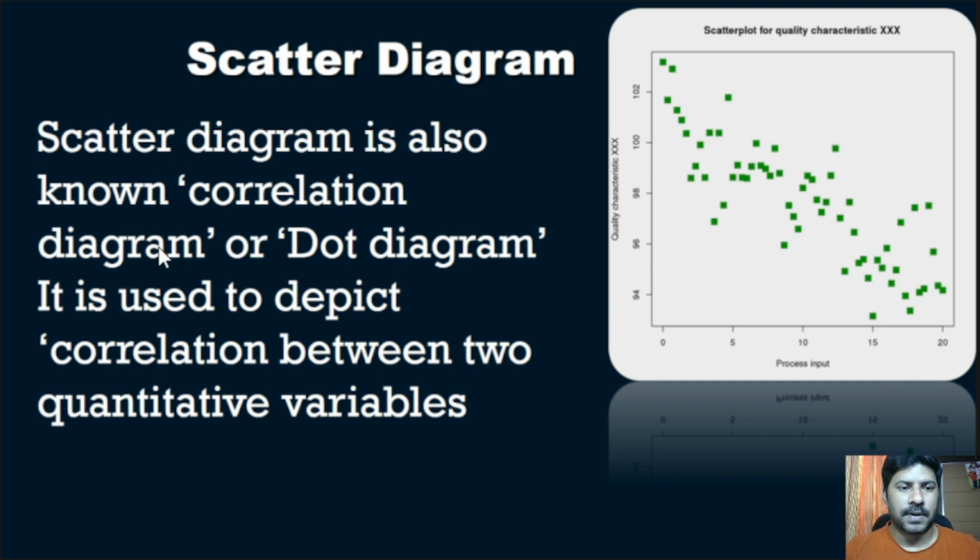It is used to depict correlation between two quantitative variables. So in both the x-axis and y-axis, we will depict different quantitative variables, and we can easily measure the correlation between the variables.